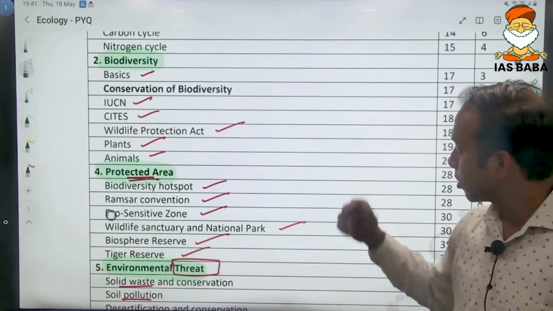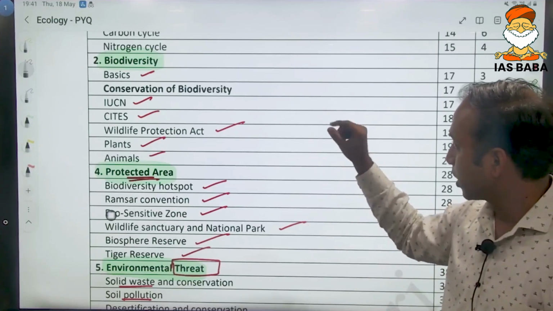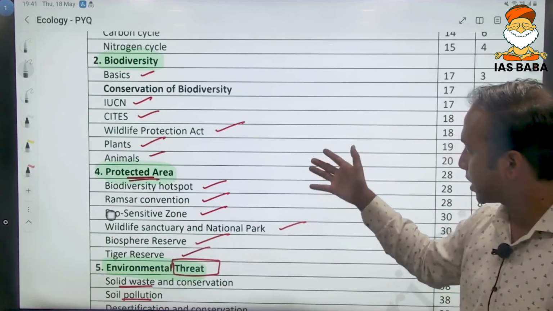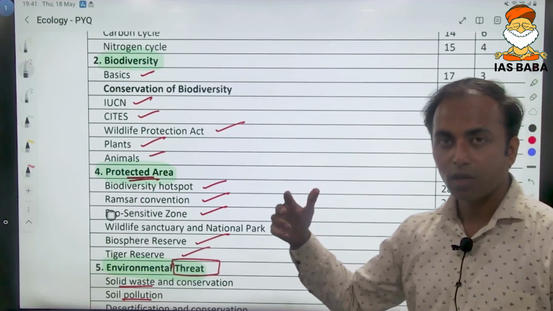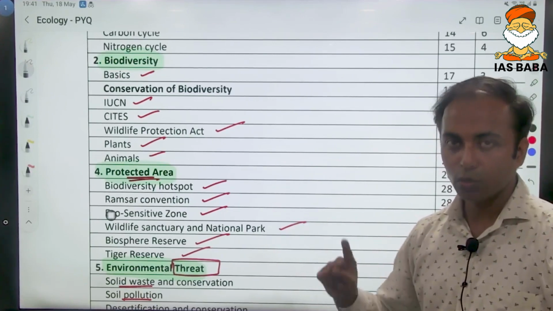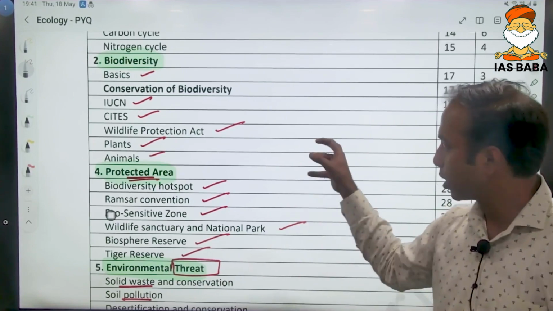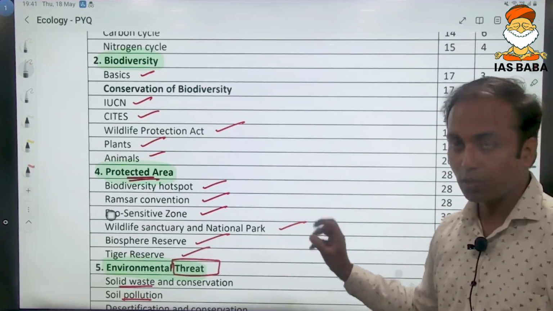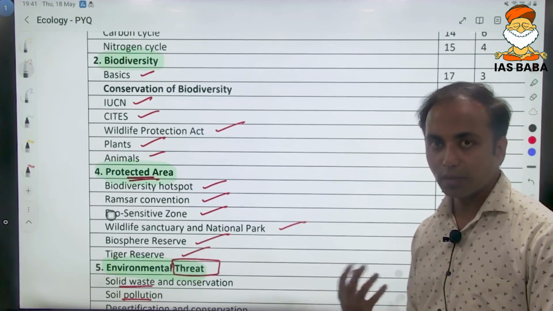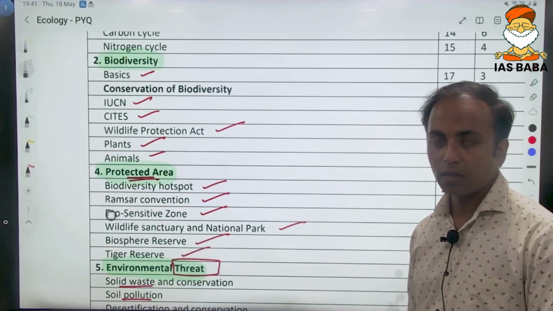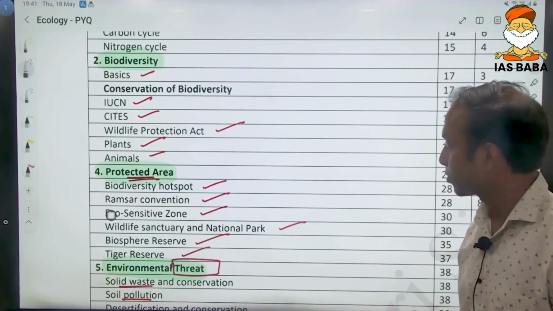If we look into another topic, that is biodiversity, which is also there in the mains, you can see some conservation of biodiversity, IUCN sites, and these are also topics asked in mains. So once we start analyzing any topic, we will first look into the previous year's questions, we will formulate a micro syllabus, and then we will proceed ahead. So this is just a general approach, just to get an understanding of the depth of the syllabus, and also what things to keep in mind while reading the newspaper.